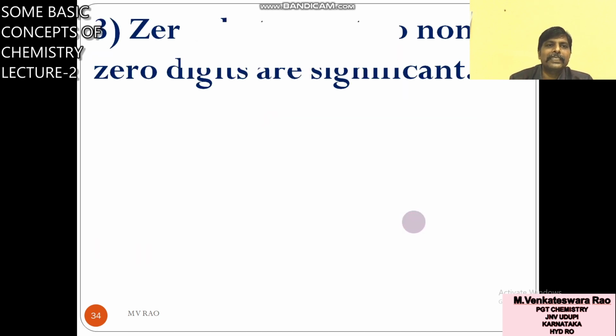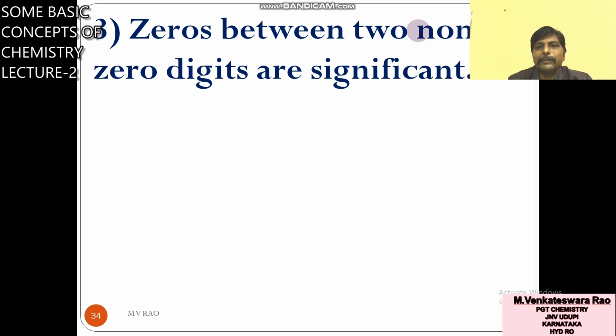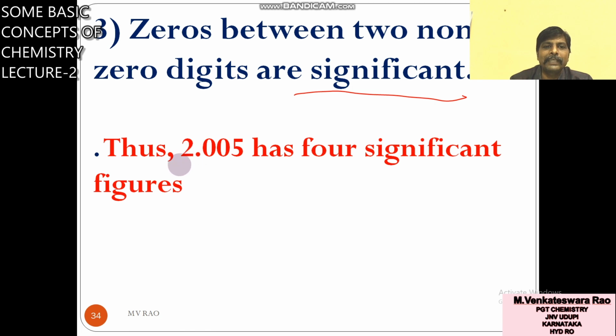Okay, next rule, the third rule: zeros between two non-zero digits are significant. It is easy. That means zeros are present between two numbers; left and right are normal numbers and only zeros are between. Suppose you take 2.005.